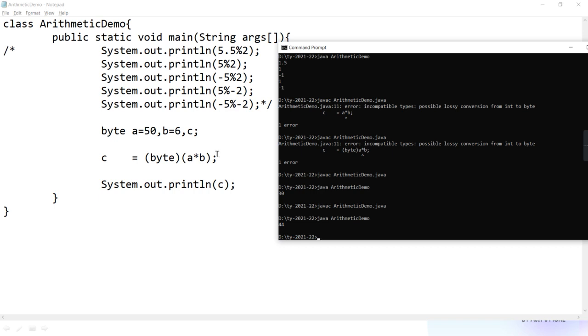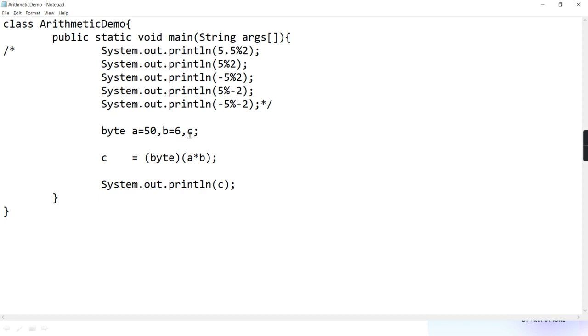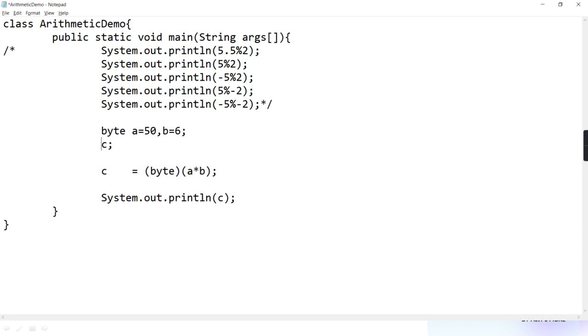Now some may say, then why don't you create variable c as integer? That is also another solution. Instead of keeping c as byte, if I make c as integer, then is there any need of casting? Will there be any loss of precision or lossy conversion error?